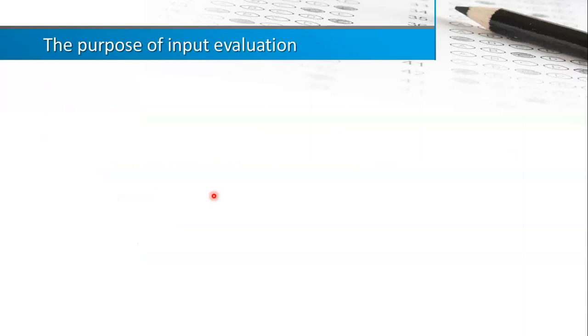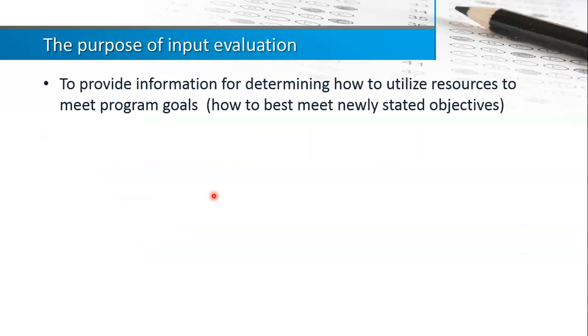Right? So the purpose of input evaluation is basically to provide information on how to utilize the resources to meet the program goal. So in this context, we are looking at what they have, whether they have the resources, whether they have the means to deliver the curriculum, to provide the service.